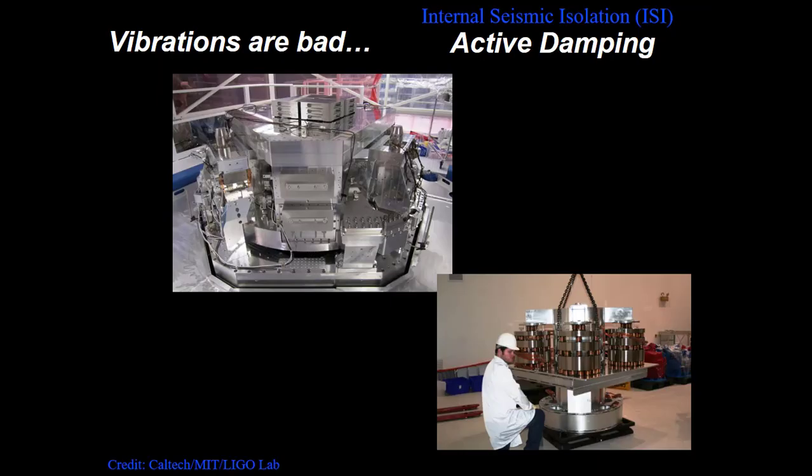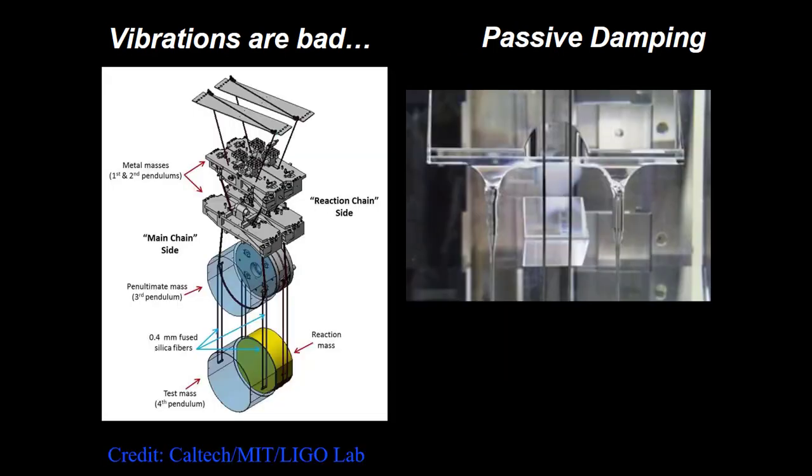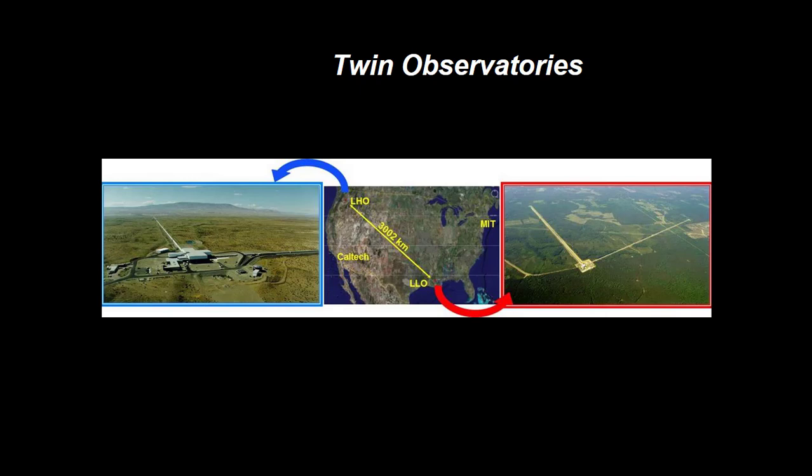Of course, the sensitivity of the interferometer makes it susceptible to the smallest outside interference. LIGO's first line of defense is an active damping system. The internal seismic isolation is a series of devices that purposefully perform counter movements when it senses ground movements. As a result, the entire system remains perfectly level. Passive damping is really just a system of 4 pendulum masses that work to keep the mirror from moving in the first place. The mirror itself is suspended at the bottom of this pendulum system by 0.4 millimeter thick fused silica glass fibers. Then, to top it all off, there are 2 observatories several thousand kilometers apart.